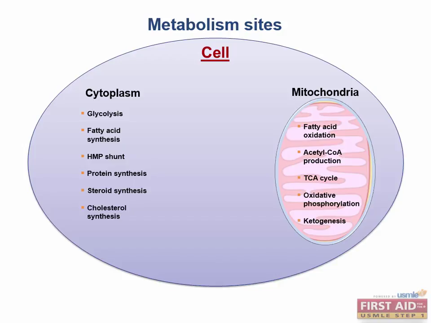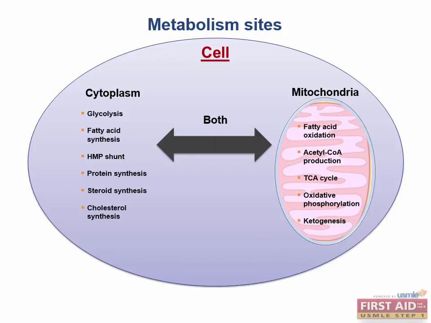The cytoplasm plays host to glycolysis, fatty acid synthesis, and the hexose monophosphate shunt, protein synthesis in the rough ER, steroid synthesis in the smooth ER, and cholesterol synthesis. Do you remember which types of proteins are produced in the rough ER? Proteins that are meant to be secreted from the cell, bound within organelles, or embedded in membranes are all synthesized on the rough ER. Steroid and cholesterol synthesis occur in the smooth ER.